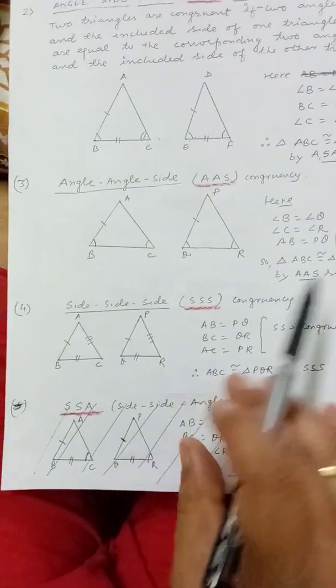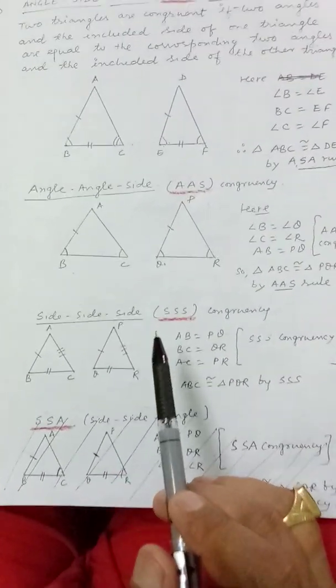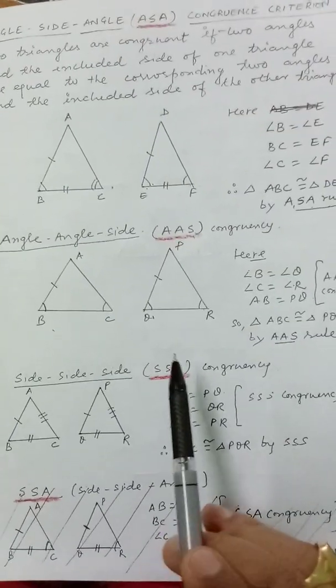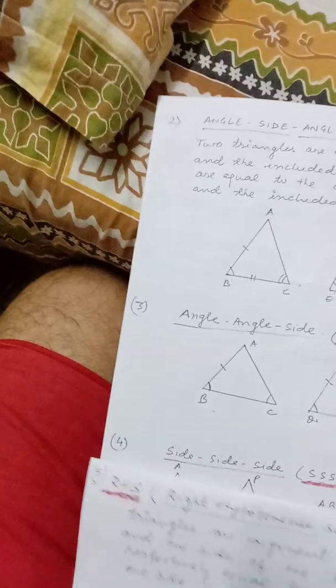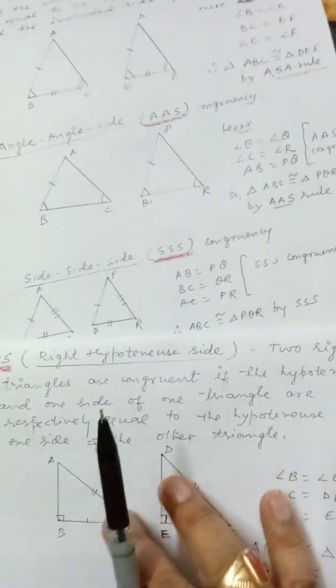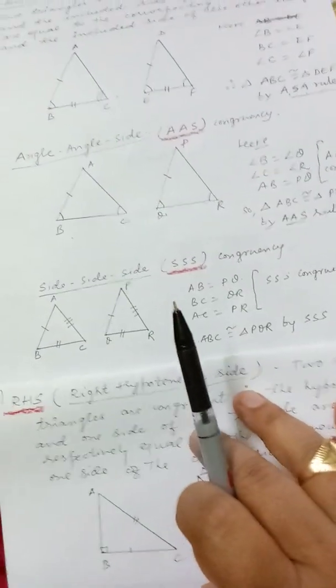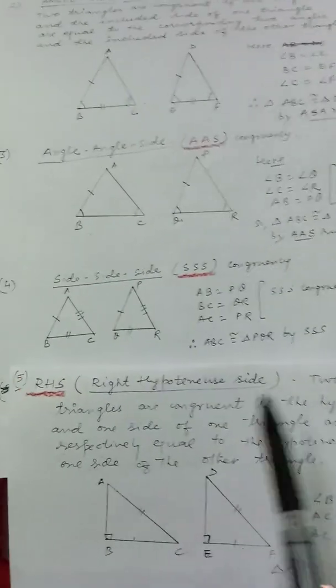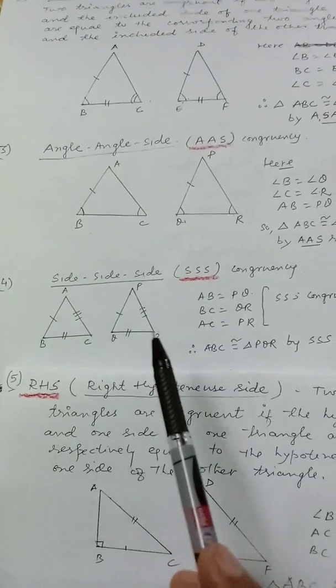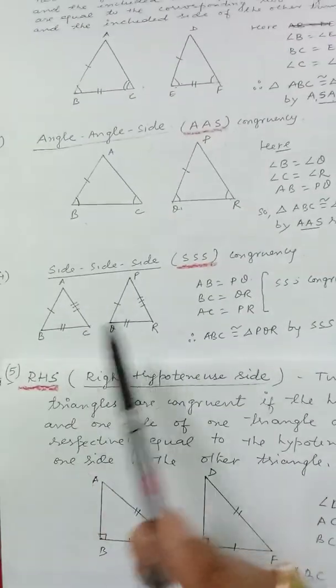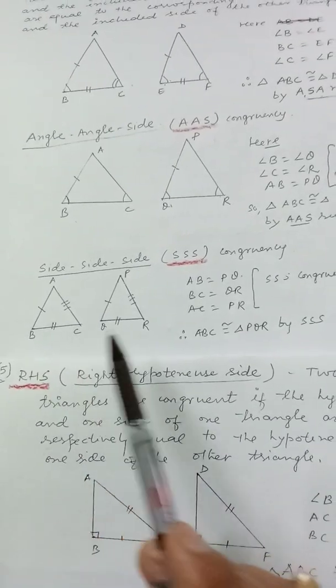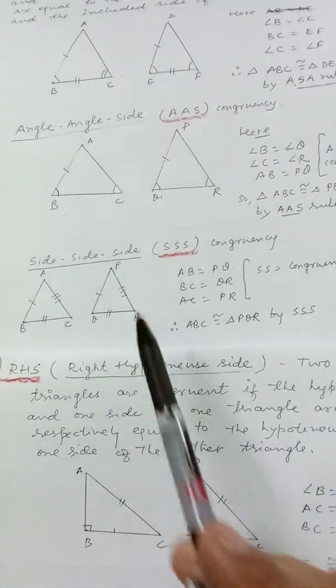Now the fourth one is side side side congruency. Here in these two triangles ABC and PQR, AB is equal to PQ, BC is equal to QR, and AC is equal to PR.